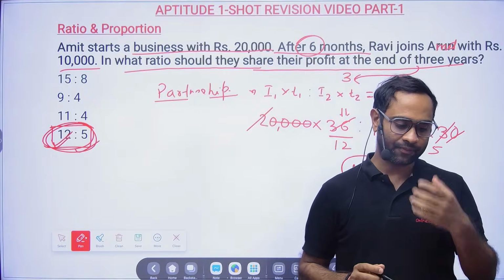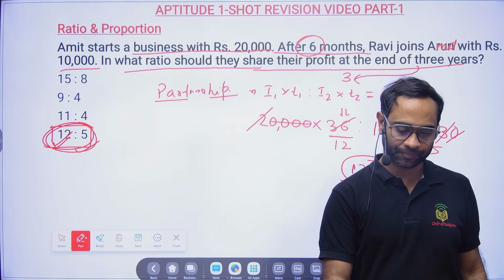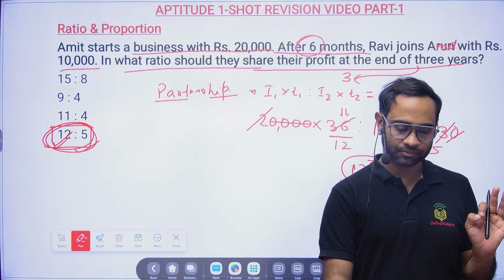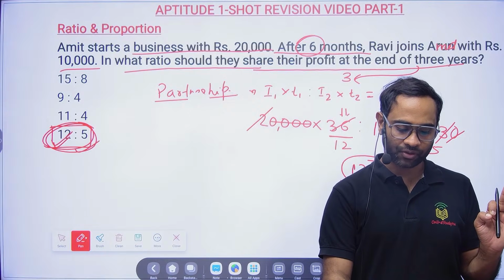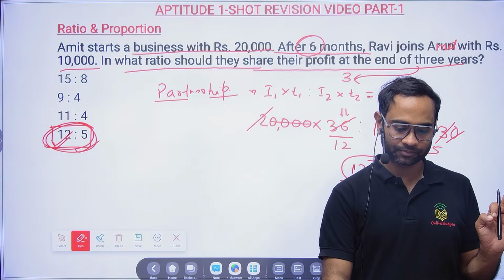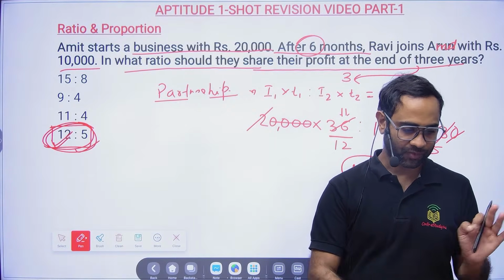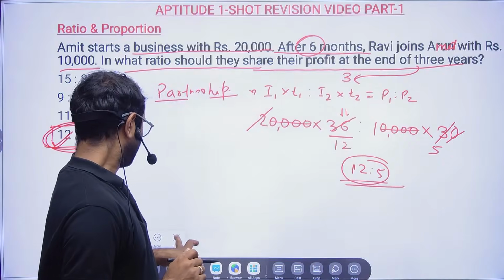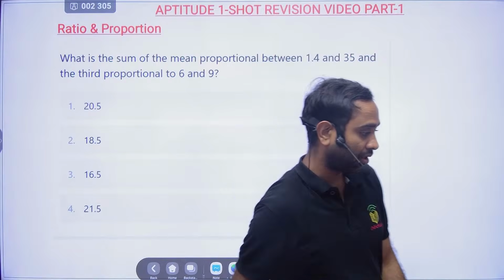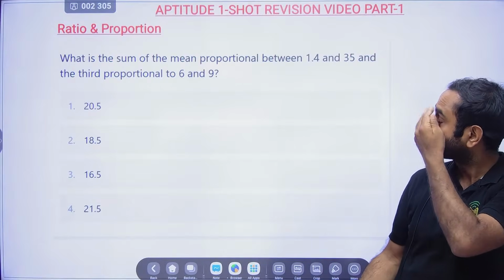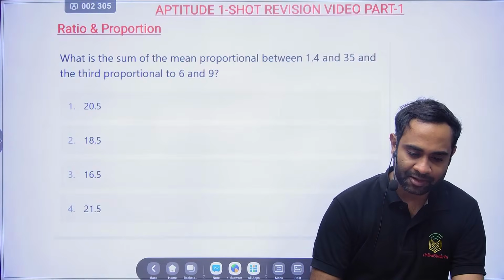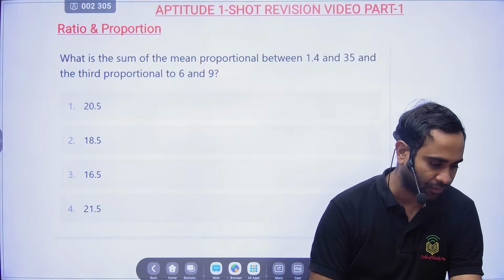Now let me know guys if it is clear for everyone. If it is clear, then the next question is a good question, and we will see if we are able to solve it or not. Okay, so next is this question. It is about mean proportional and third proportional. Let me see how many of you are actually able to solve it.